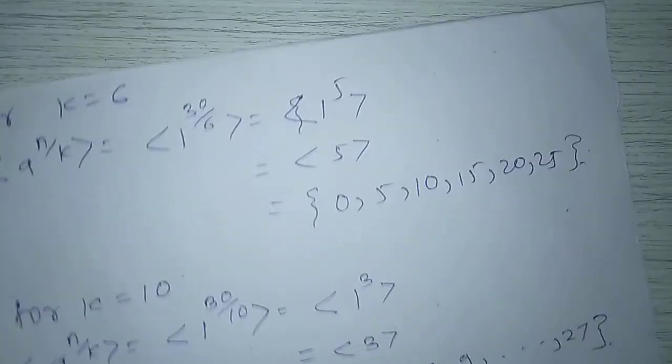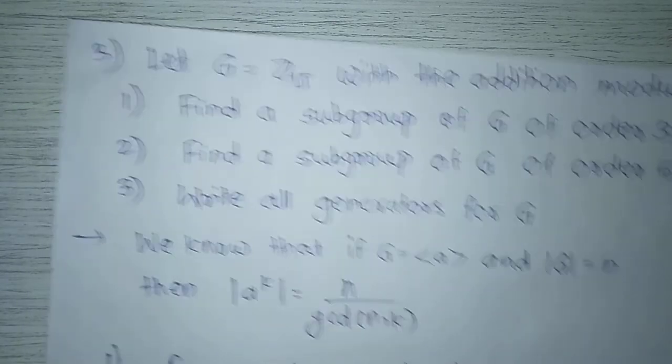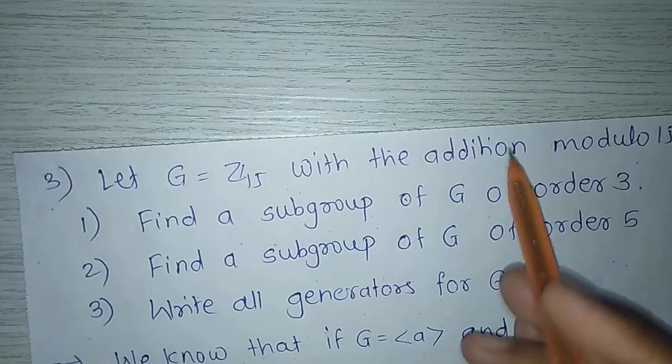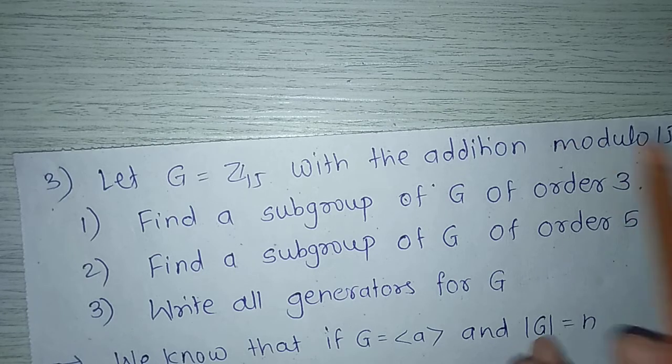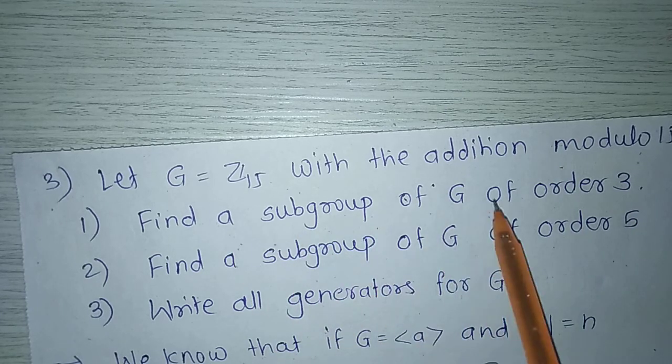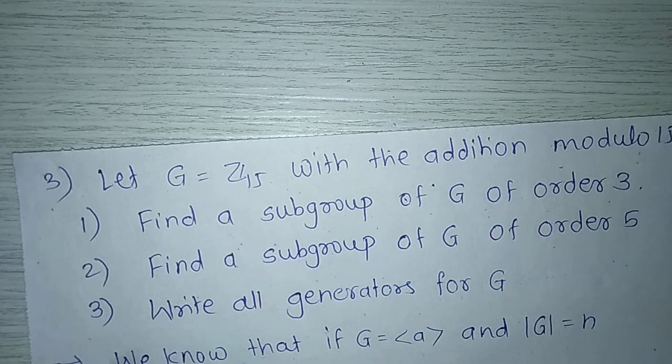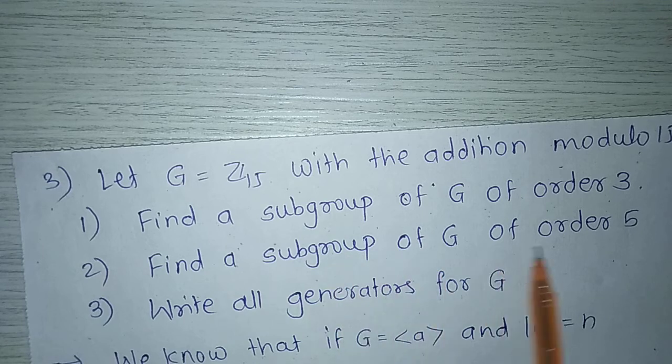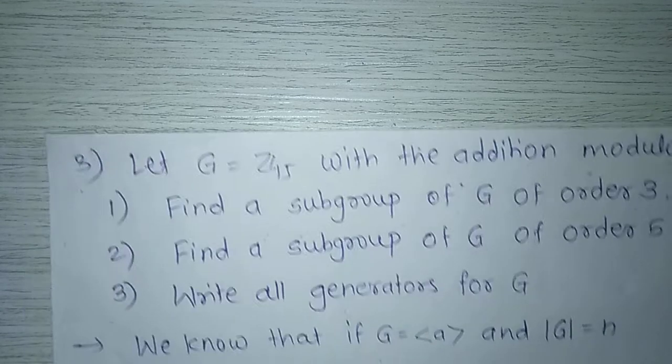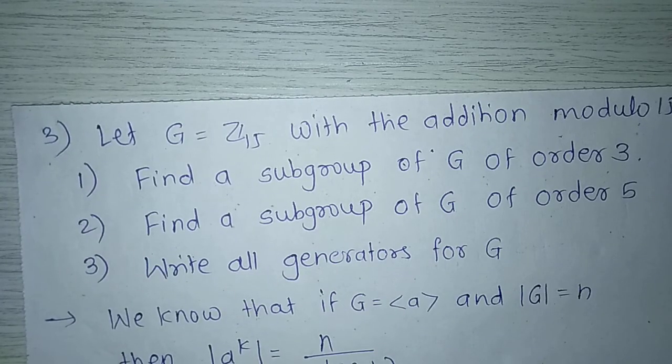Now next example, let G equal to Z15 with addition modulo 15. First, find a subgroup of G of order 3. Second, find a subgroup of G of order 5. And next, write all generators for G. Here we use a theorem.